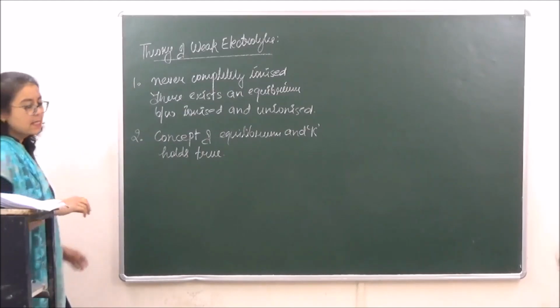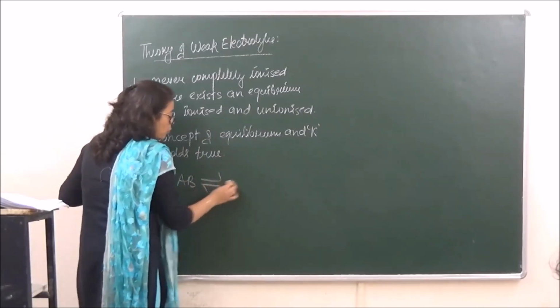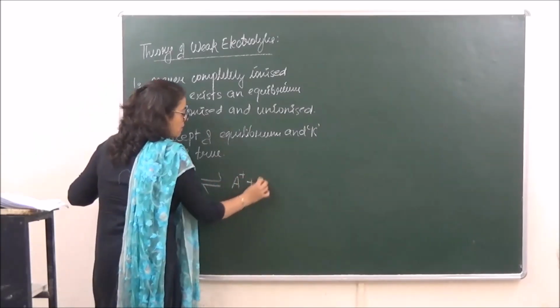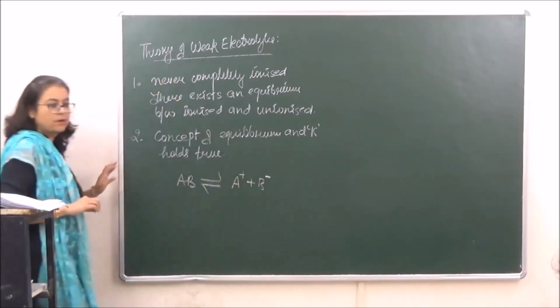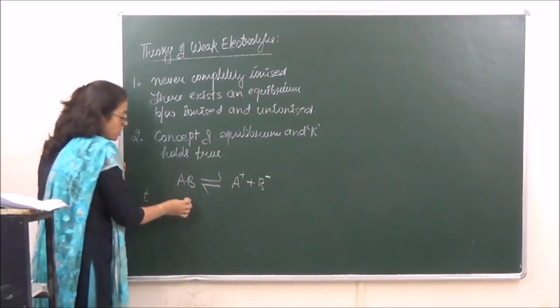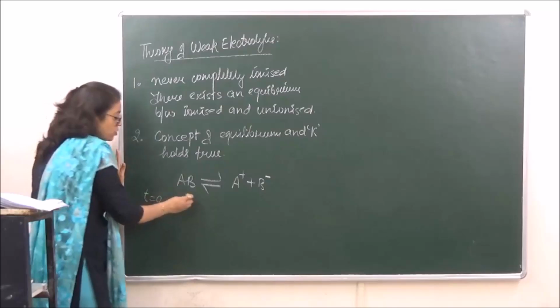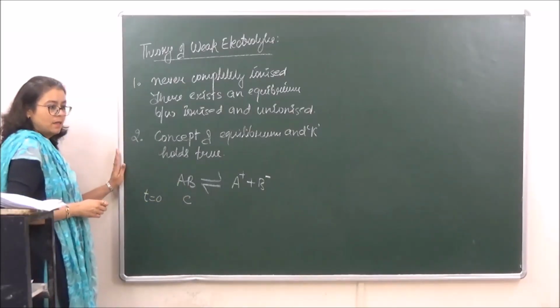Let's explain this. If we are taking one molecule AB which is getting dissociated into A+ plus B-, right? Now at time t equal to 0, the concentration of AB is taken as C.